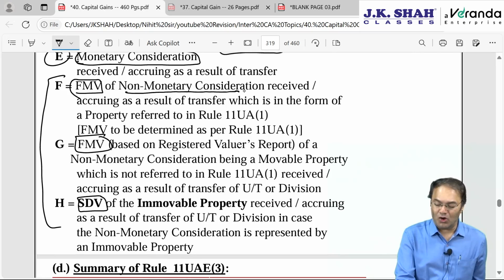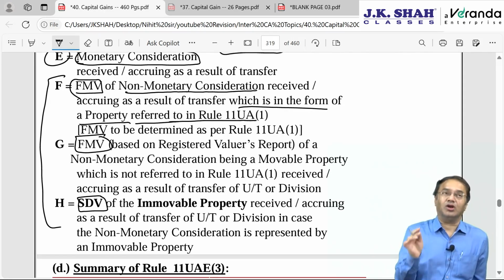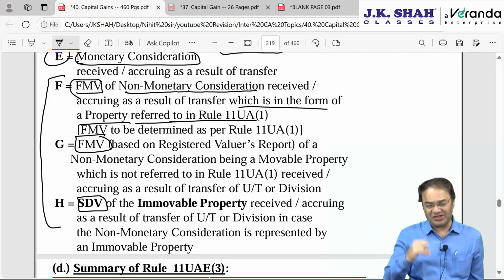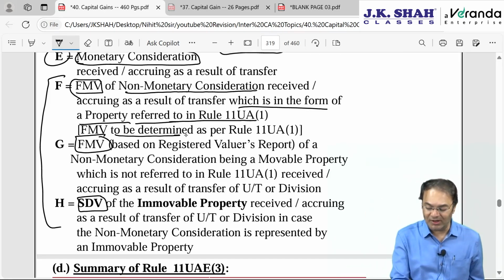FMV for those non-monetary consideration which are accruing or arising as a result of transfer, but which is in the form of those properties which are referred to in Rule 11 UA. Whatever is covered by Rule 11 UA which is received, then find out the value as per Rule 11 UA, ideally shares, debentures.